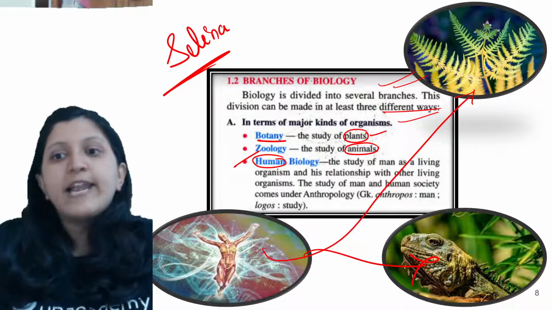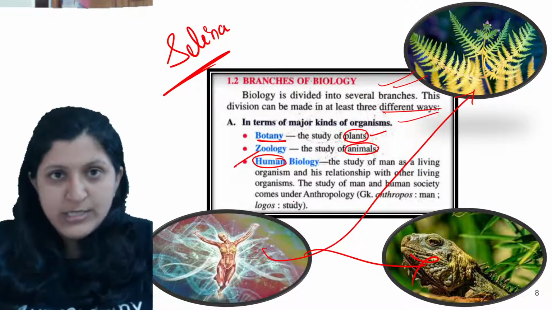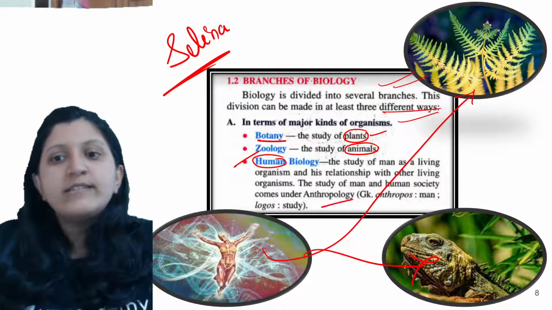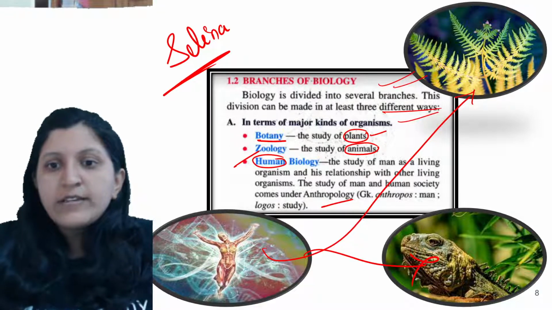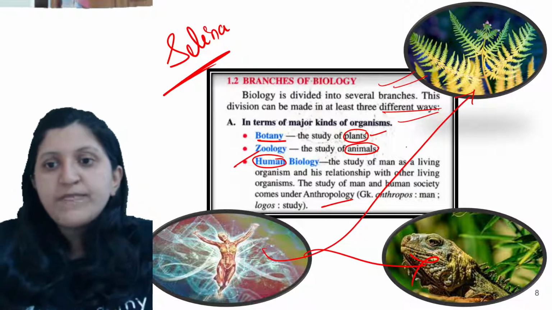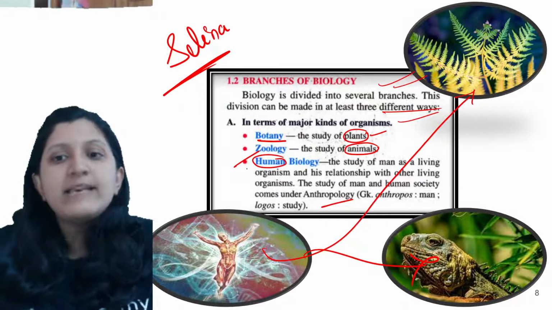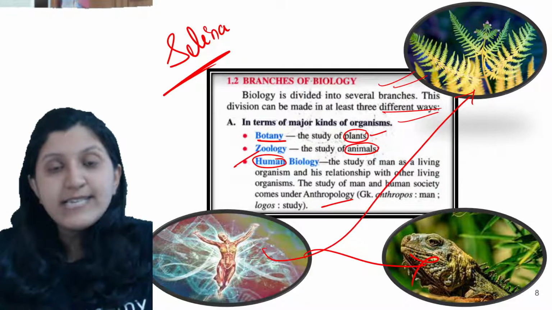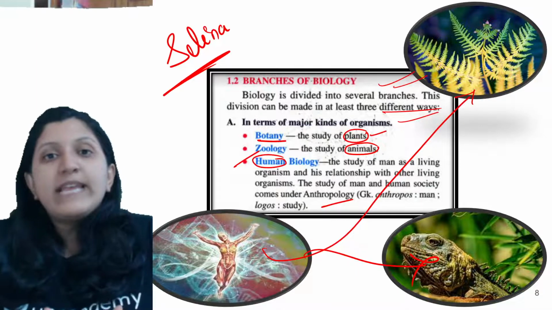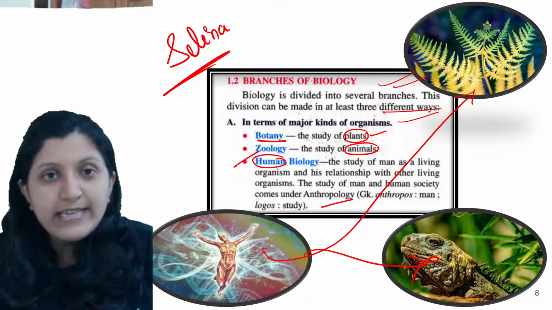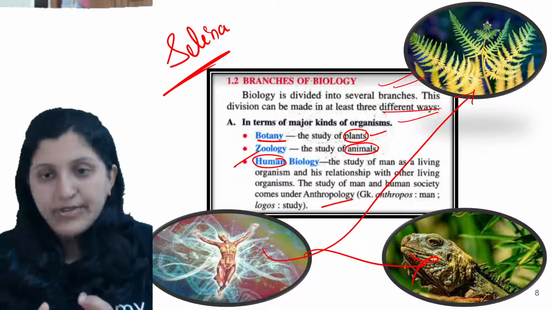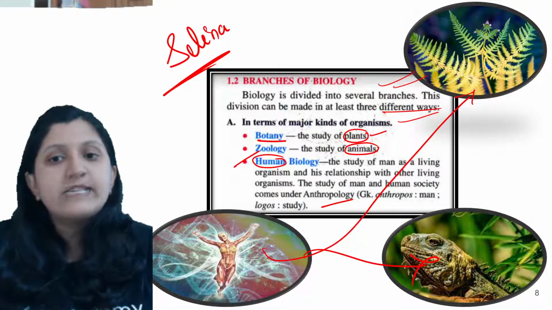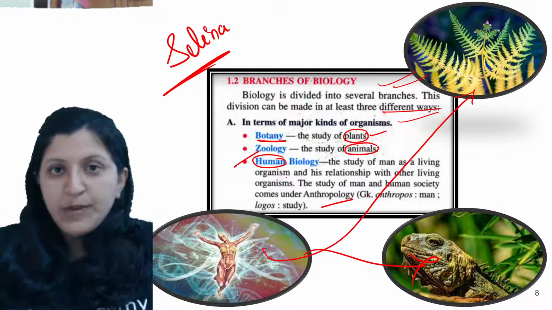So the study of man and human society comes under anthropology. And the other one, human biology, is the study of man as a living organism and his relationship, how exactly he is treating or looking at other living organisms. That is considered under human biology.